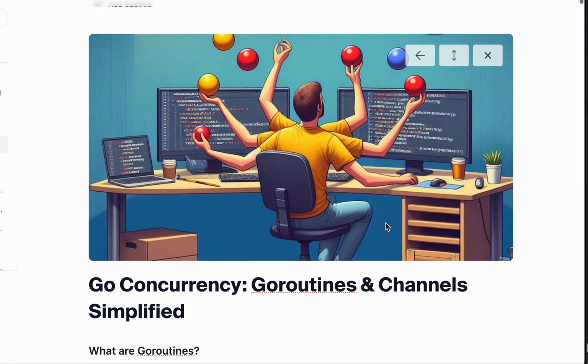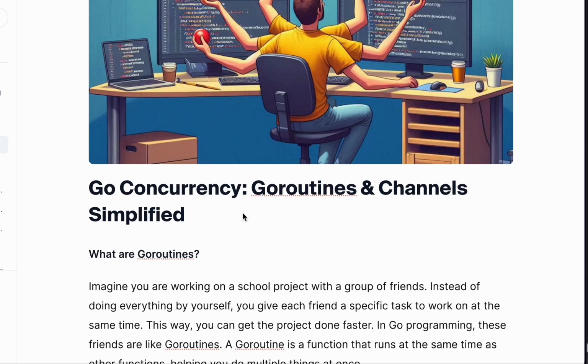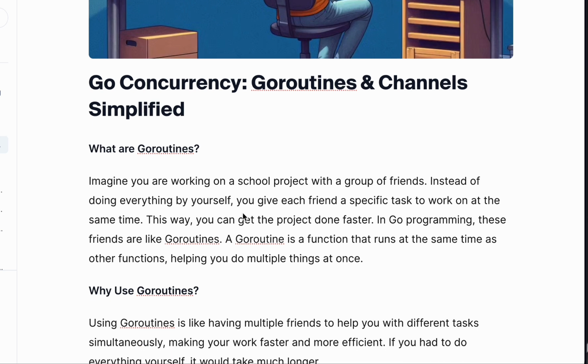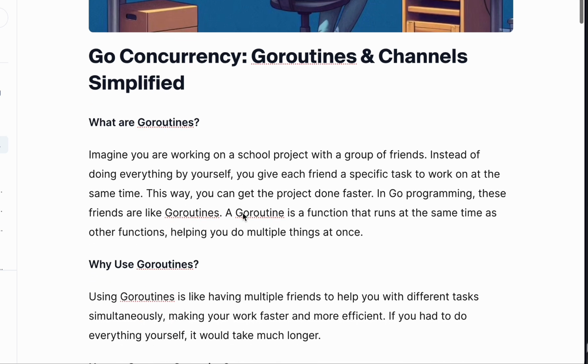So let's get started. I call it Concurrency, Goroutines and Channels Simplified. So what is a Goroutine? Let's start from there. I'm not just going to give you a definition of what a Goroutine is. I'm going to present a kind of picture to you, for you to be able to understand.